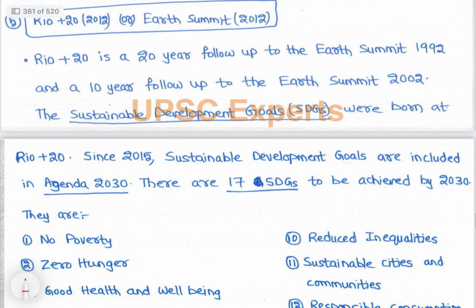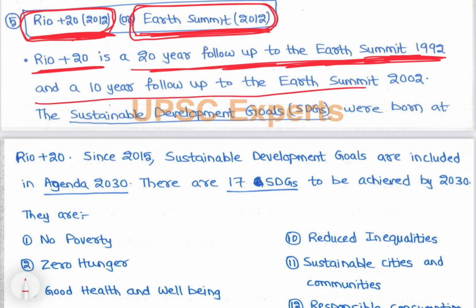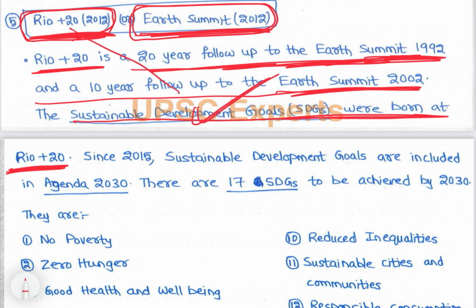Then Rio + 20, 2012 or Earth Summit 2012. So Rio + 20 is a 20-year follow-up to Earth Summit 1992, and a 10-year follow-up to Earth Summit 2002. The Sustainable Development Goals were born at Rio + 20. So the Sustainable Development Goals are from Rio + 20.